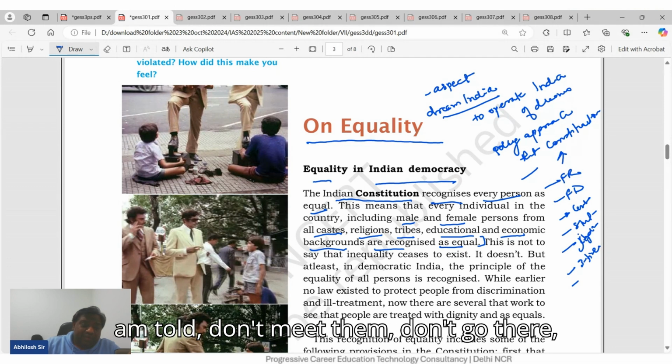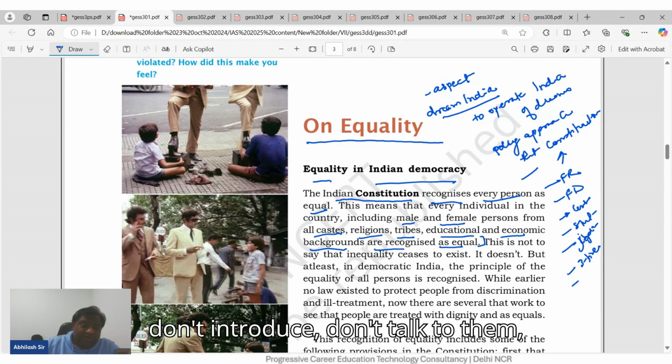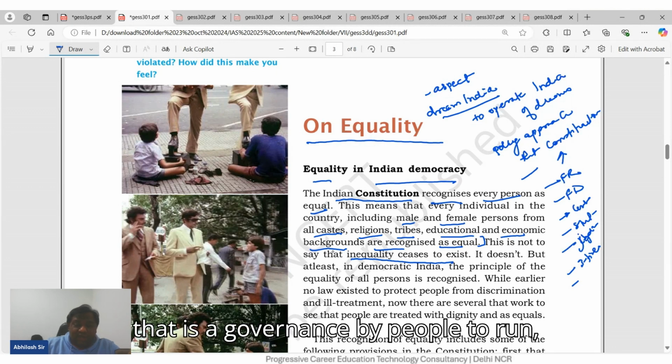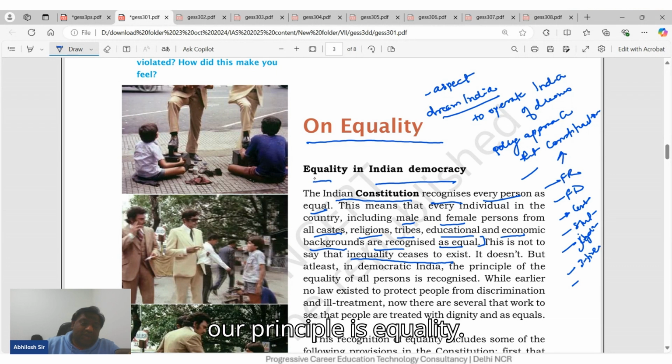Many times I am told, don't meet them, don't go there, don't talk to them. In the society where we live, you will see there is a lot of inequality. But for democracy, a governance by people, to run, our principle is equality. Everybody is equal.